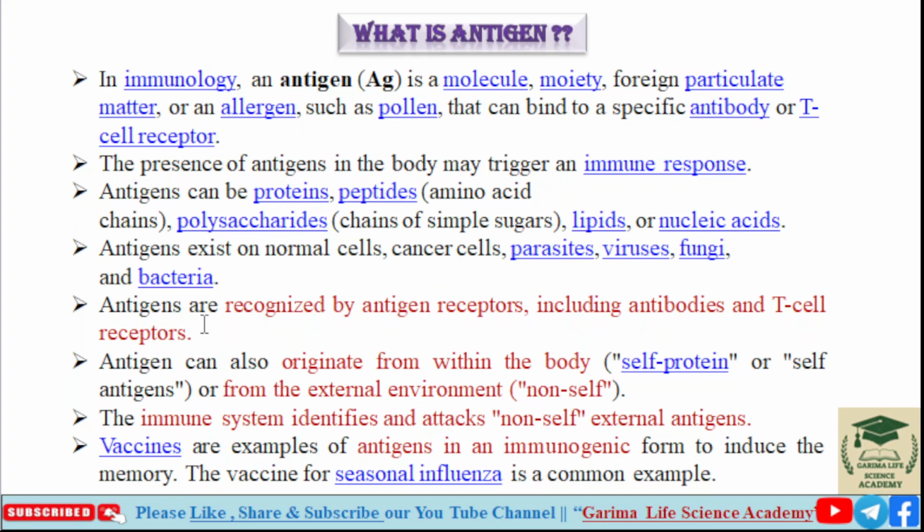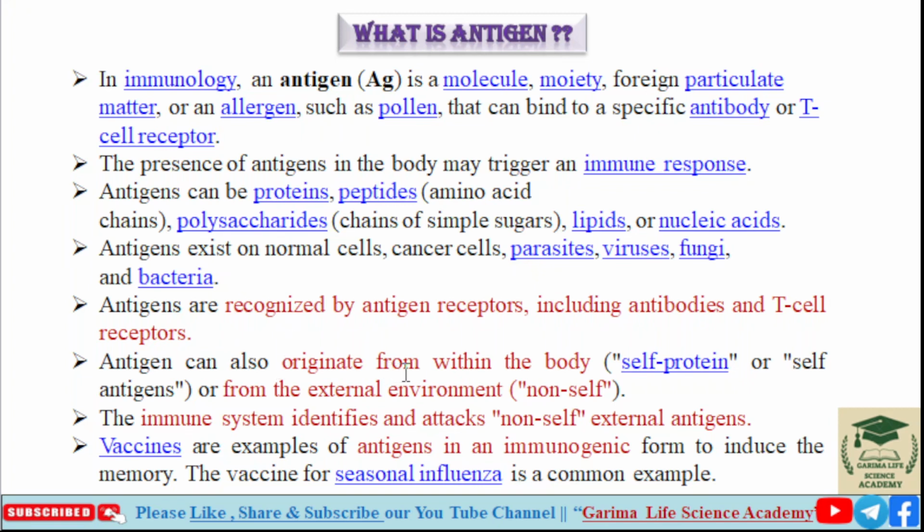Antigen exists on normal cells, cancer cells, parasites, viruses, fungi and bacteria. So, any of the parasites or any cancerous cells or normal cells may have antigens. Antigens are recognized by antigen receptors including antibodies and T cell receptors. So, they are recognized by T cells and antibodies.